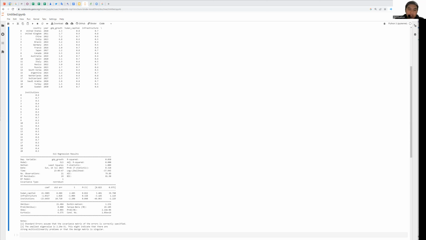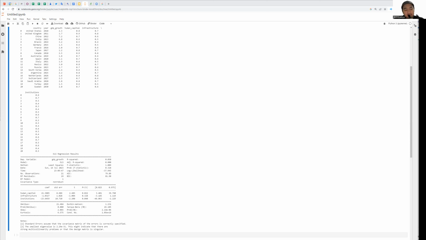And then we also get the F statistic. The F statistic tests the overall significance of the regression model. A larger F statistic and a smaller associated p-value indicate a more significant relationship between the independent variables and the dependent variable. In this case, the F statistic is 1.009 with a p-value of 0.328. This suggests that the overall model is not statistically significant here, okay? So intuitively that's right, okay? There are so many factors that affect GDP, not only these three factors.